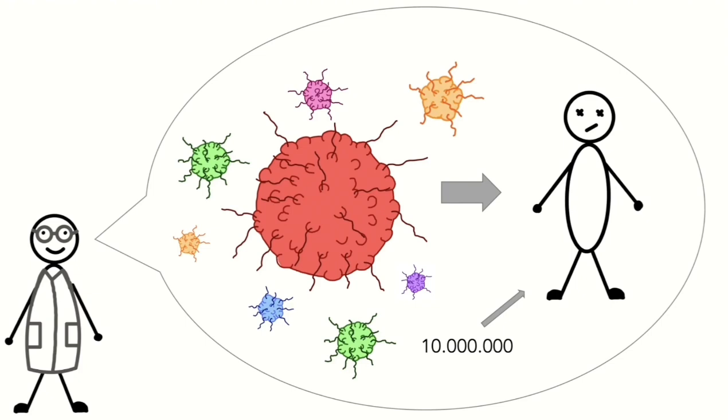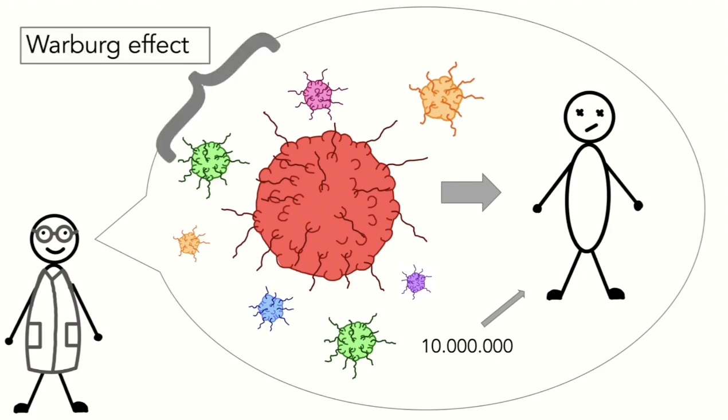Today I will talk about a characteristic all cancers share. A characteristic that enables them to grow and multiply so rapidly. The Warburg effect. To understand this, we first need to dig a little deeper into the metabolism of a healthy cell. More specifically, the energy-producing processes.